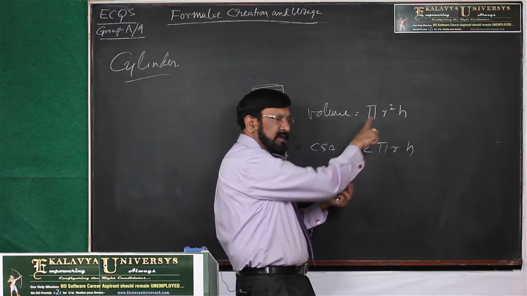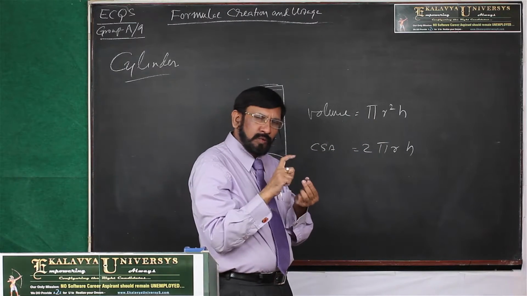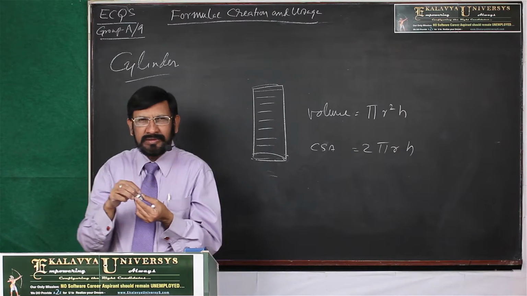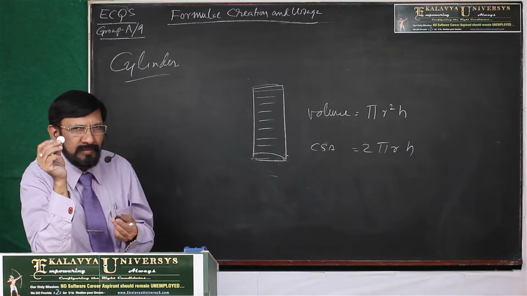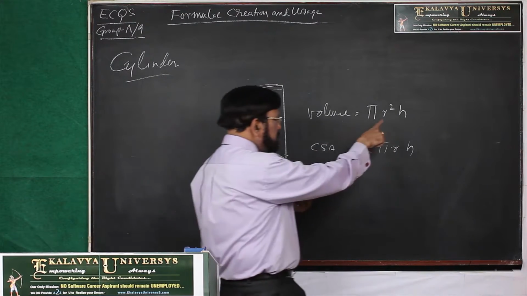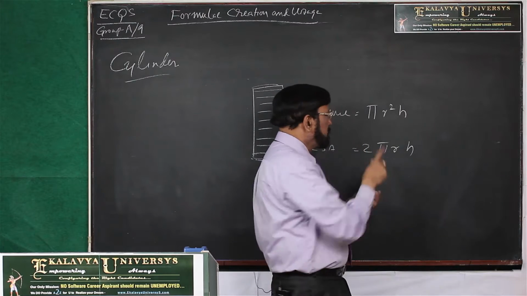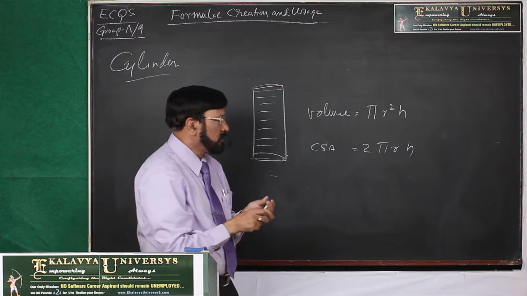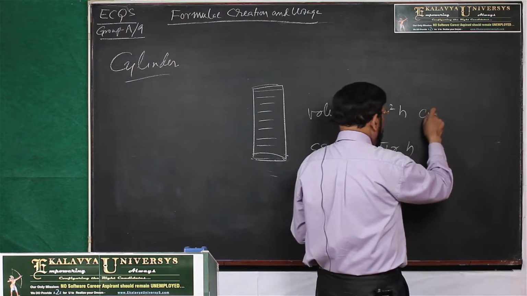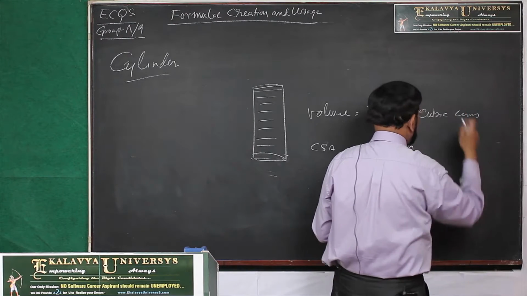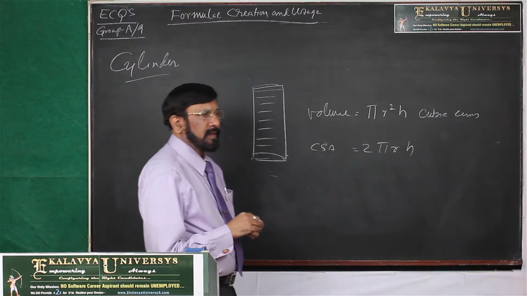H circles are used to create a cylinder. So, the area of the circle is nothing but the content of one circle. Now, how many contents are there? H contents are there. So, pi r square h is the volume. Volume, already I told you, is in cubic units. In this case, let us say cubic centimeters.